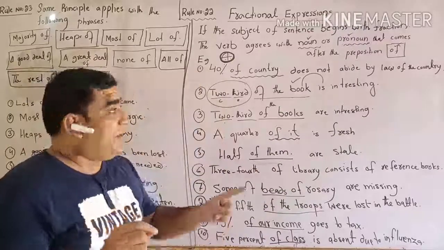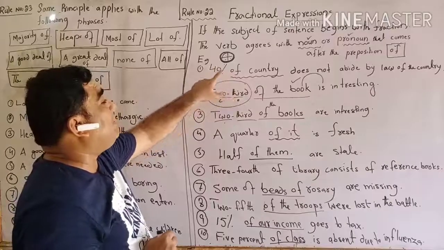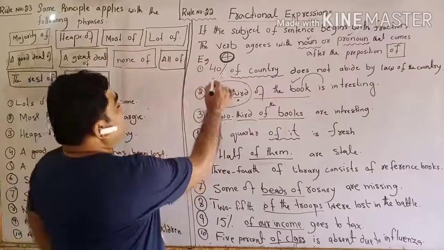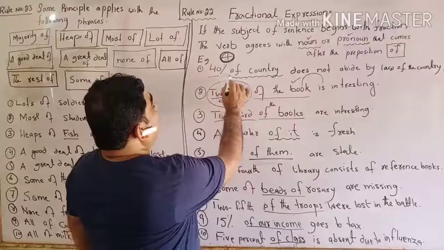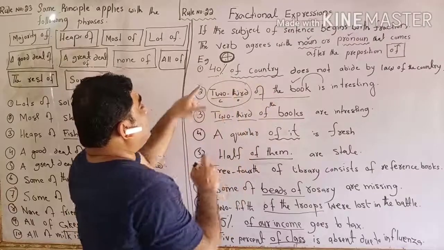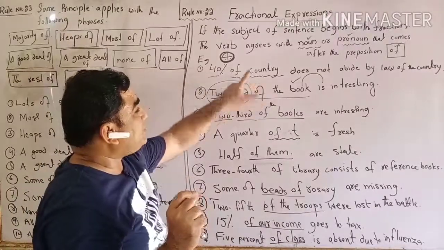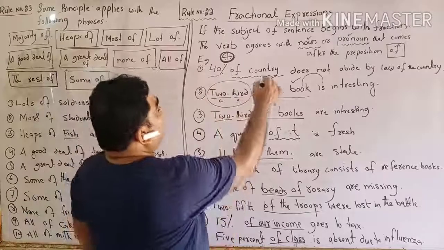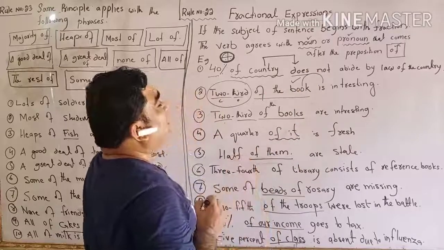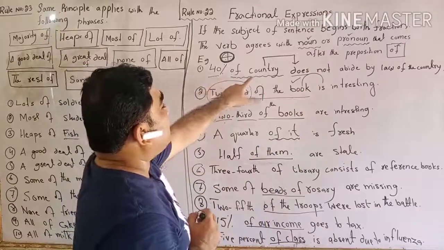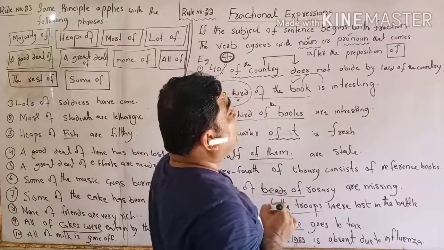The second fractional expression is in percentage: 40%, or sometimes we write this word in letters, not in figures. 40% of the country. Do not say that the number 40 is plural. But after of, after the preposition, we think that country is singular. We use a singular verb here. See, 40% of the country does not abide by the law of the country.